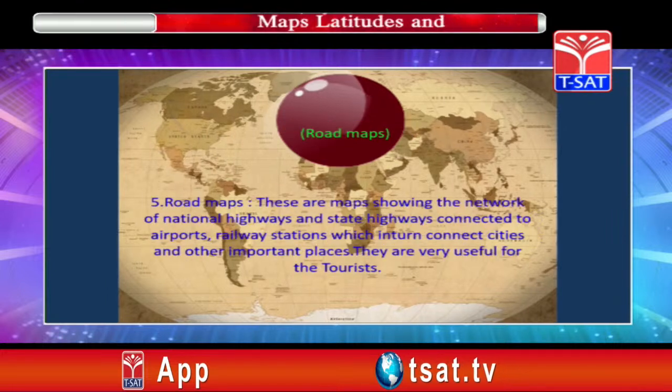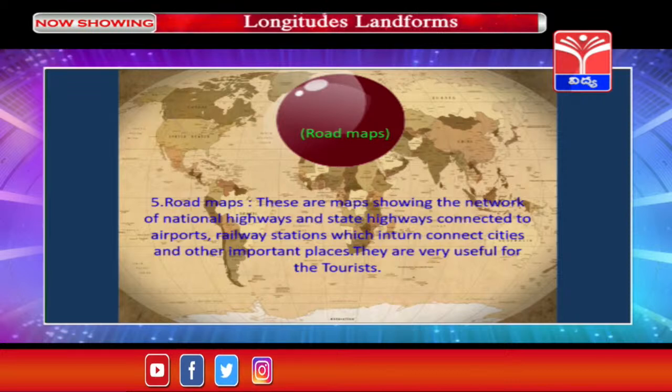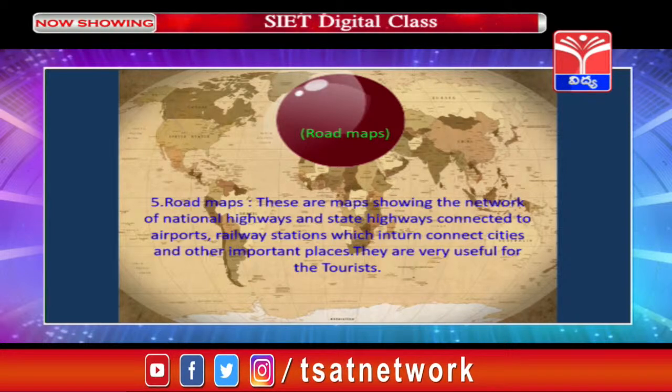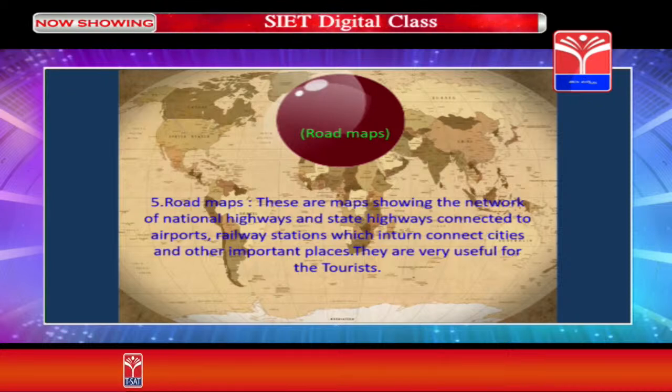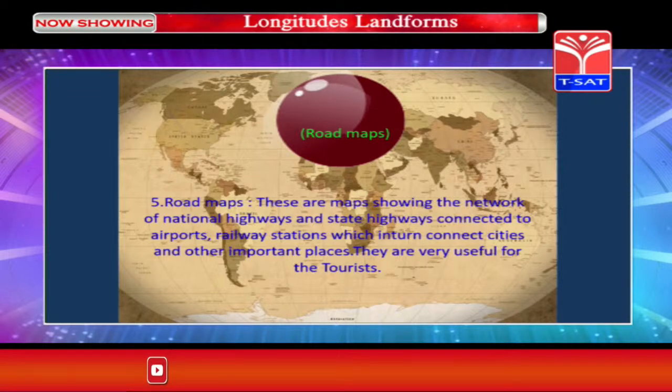Road maps. These are maps showing the network of national highways and state highways connected to airports, railway stations, which in turn connect cities and other important places. They are very useful for tourists. Tourists generally use these maps to explore new places and for adventures.